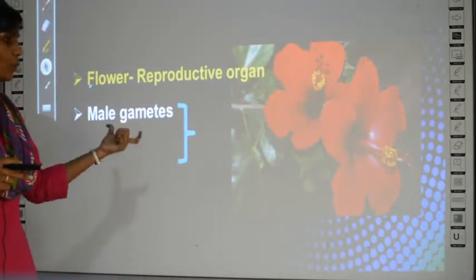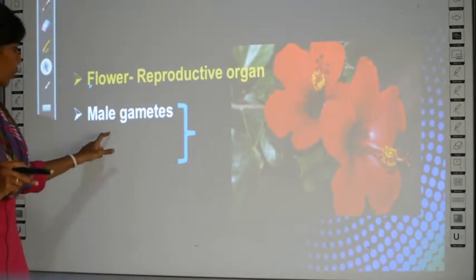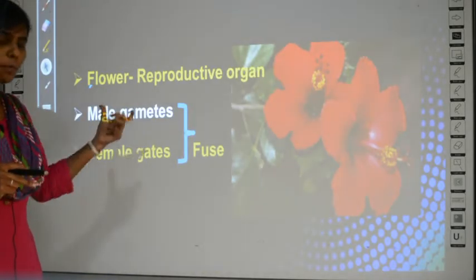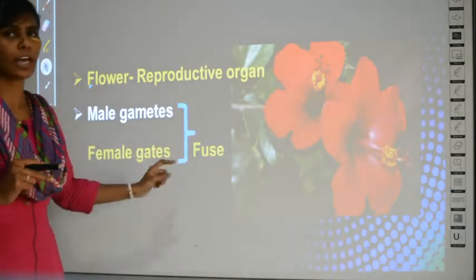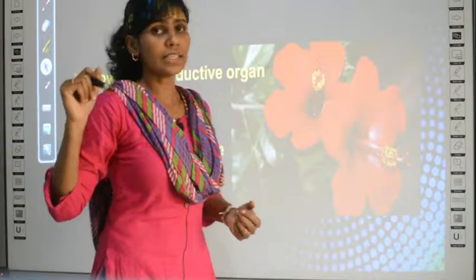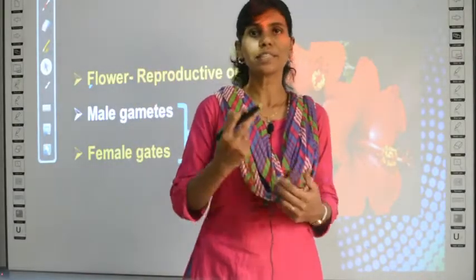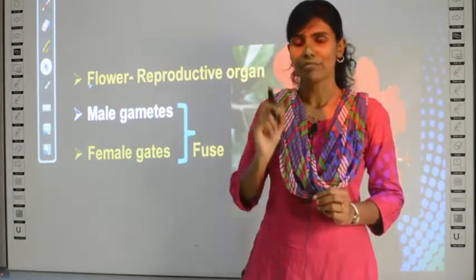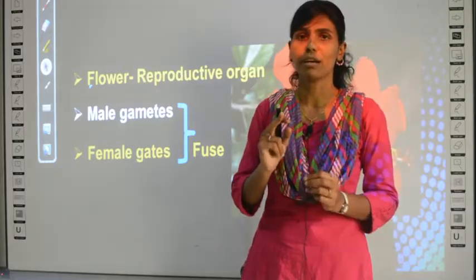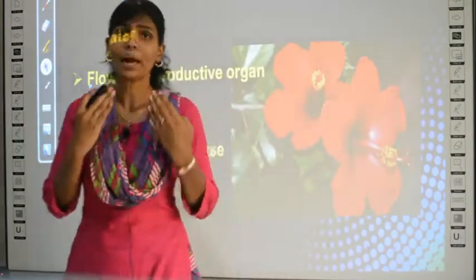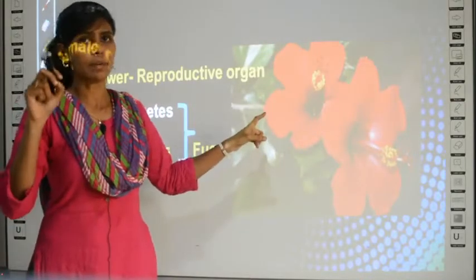So as I told you, the flower will hold both the male gametes and the female gametes. One flower can hold both gametes and these two gametes will fuse together. Clear? When we learn the parts of the flower in detail, I will tell you more about male gametes and female gametes. For now, just keep in mind, male gamete and female gamete are present in the same flower and both of them are going to fuse together. What will happen if they fuse? You will get a product, right?